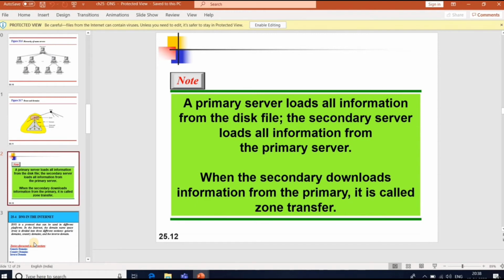DNS defines two types of servers, one primary and one secondary. A primary server loads all information from the disk file, and a secondary server loads all information from the primary server. When the secondary downloads information from the primary, it is called a zone transfer.